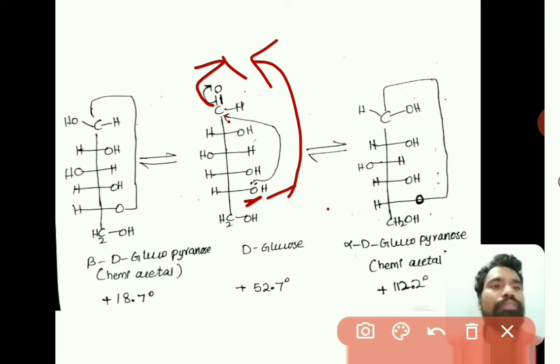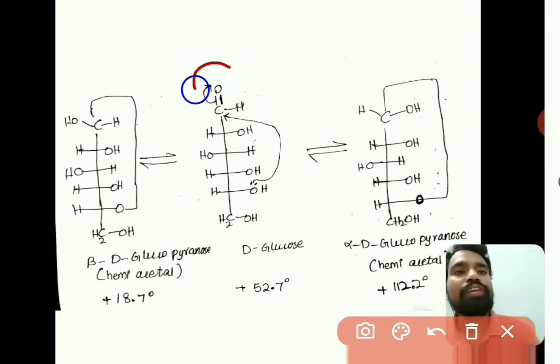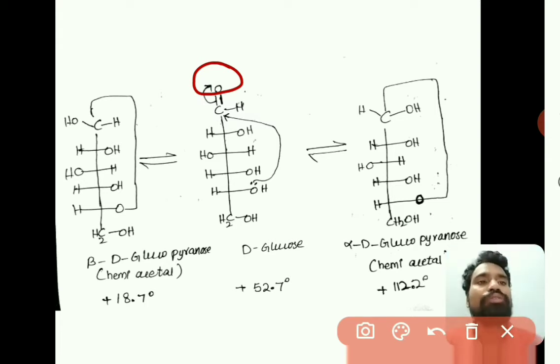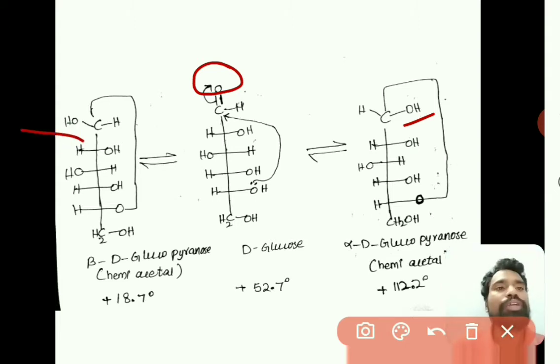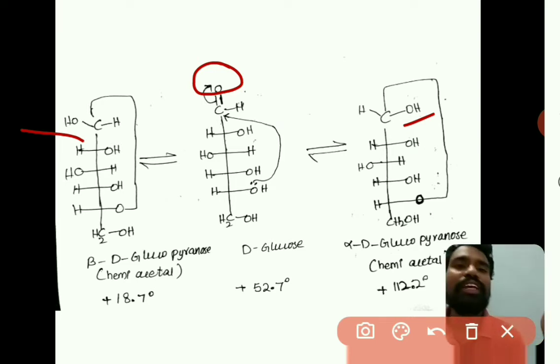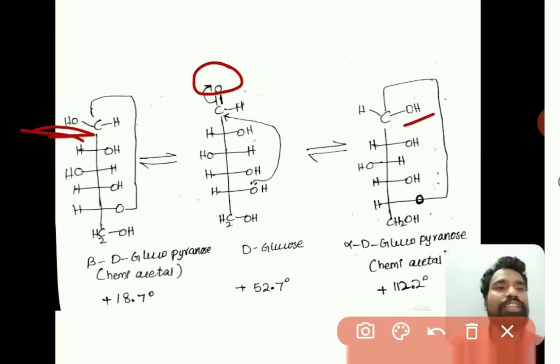So just observe here, as the first carbon's aldehyde oxygen is converted to an OH group, that OH may be on the right side or on the left side, right. So this carbon becomes an asymmetric center. Based on the OH group, if it is on the right side, that gives one isomer, that is one kind of cyclic structure, and if it is on the left side, another kind of cyclic structure is there, right.